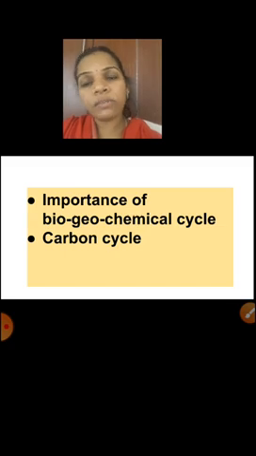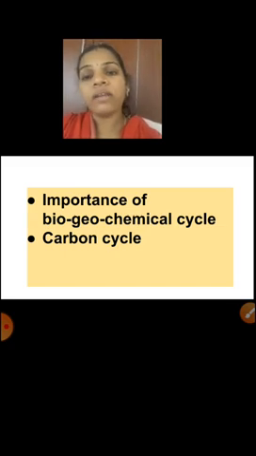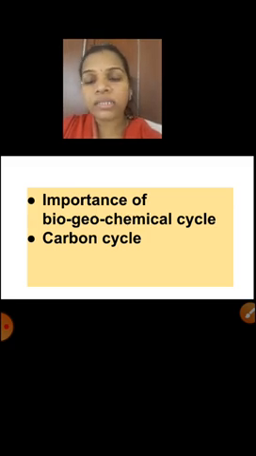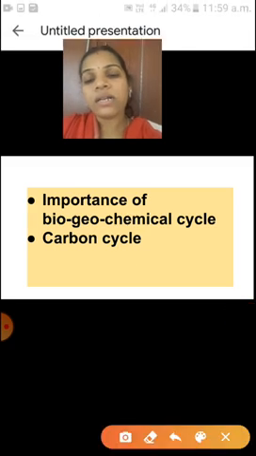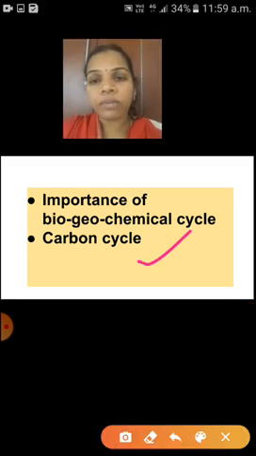Today we also saw the types of biogeochemical cycle, and which one is speedier. Yes, the gaseous cycle, and we also saw an example. And next was the importance of the biogeochemical cycle, and the steps of the carbon cycle we also saw today. And one more thing we are going to study now,